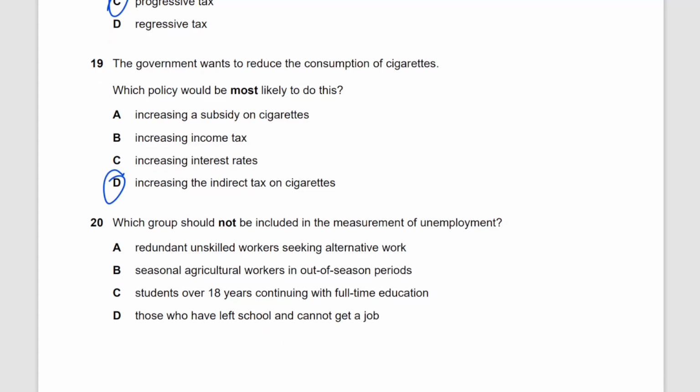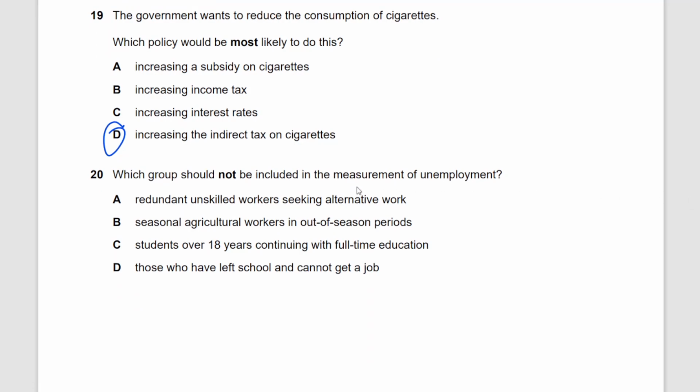Question 19. Which group should not be included in the measurement of unemployment? Redundant unskilled workers seeking alternative work. So you can say that there are skilled employees and there are unskilled employees, but if they are looking for work actively and they cannot find it, then they are counted in the calculations of unemployment in a country.